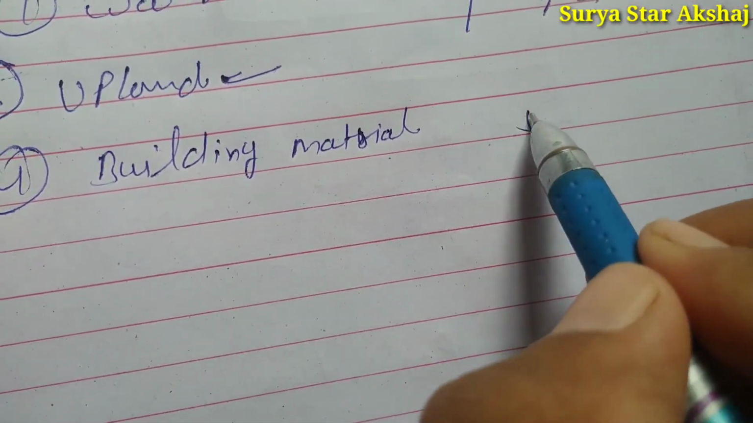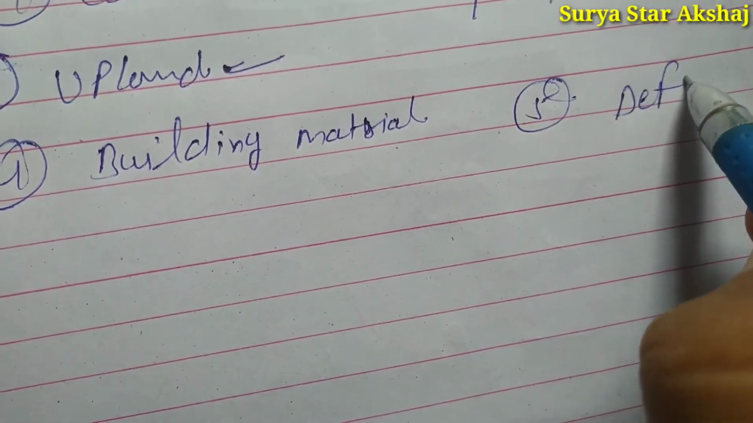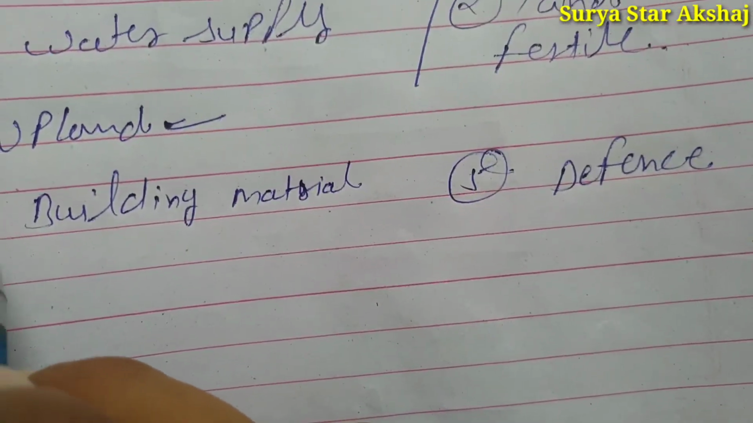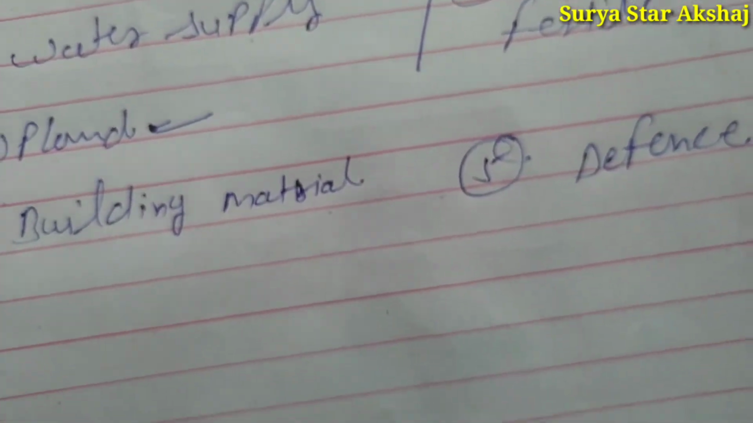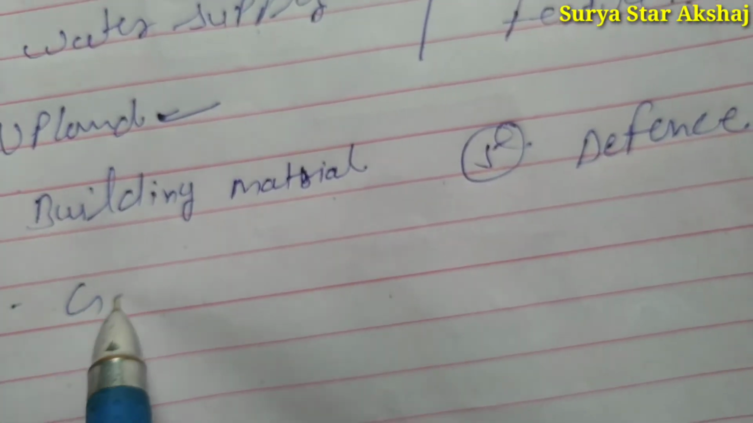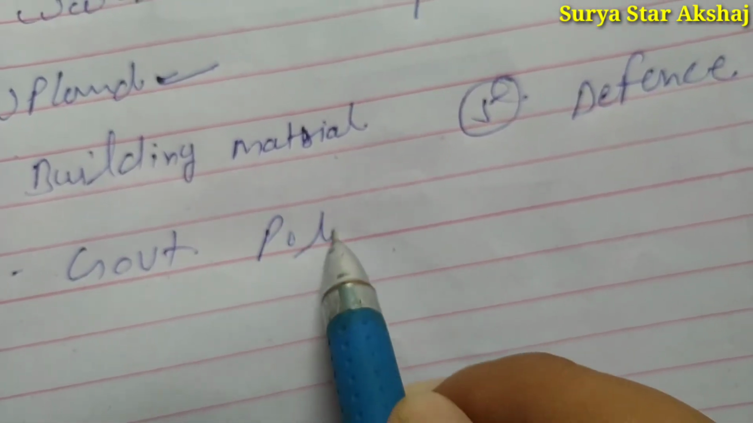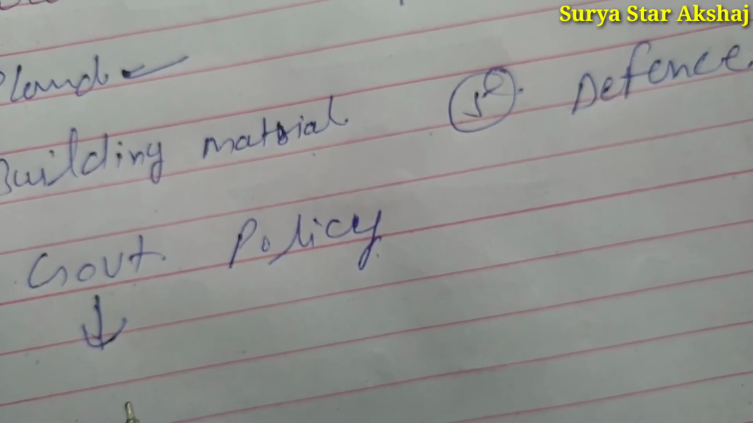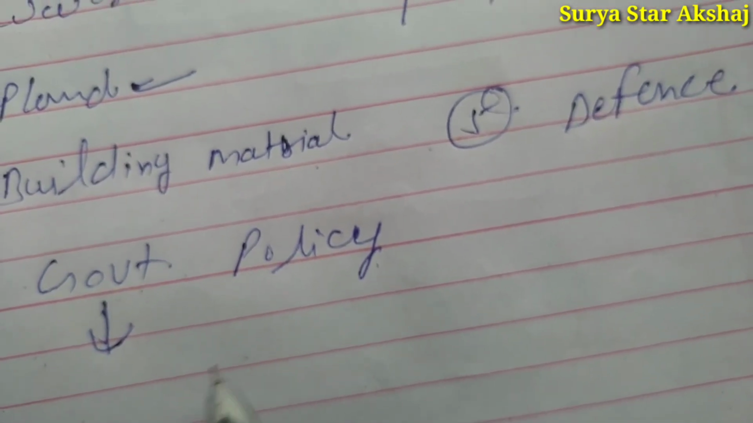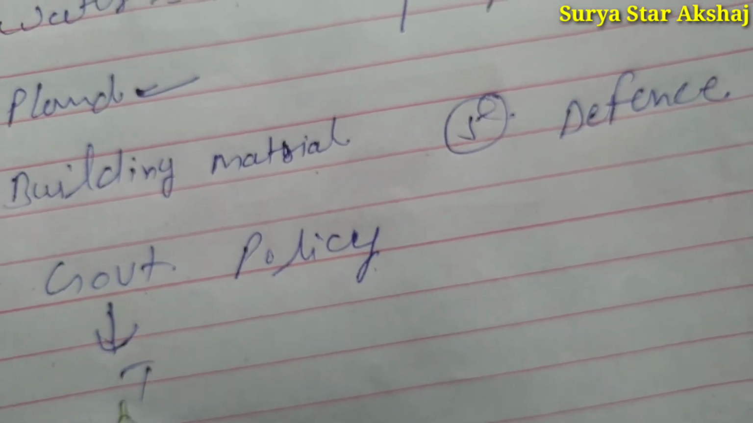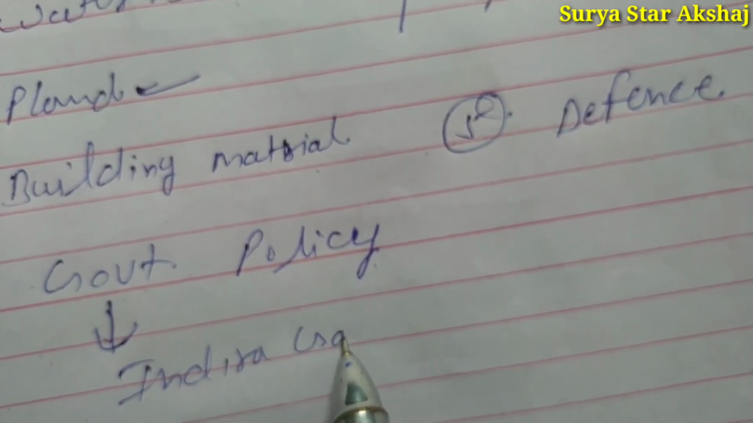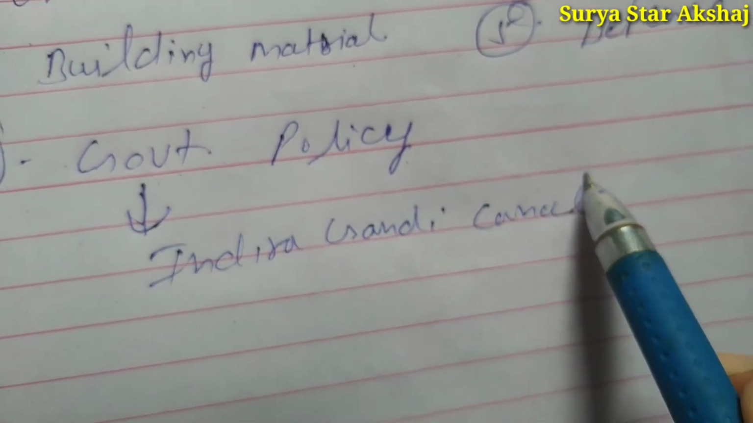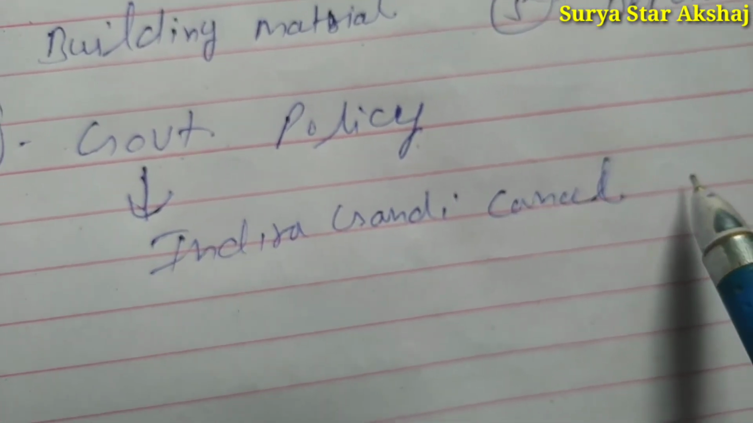And fifth and the last one is defense. People are living together for the defense of their families. The sixth one is modern, which is used in government policy, in which the government develops colonies to settle people. For example, the Indira Gandhi Canal project. Through this project, the government developed many towns and villages.